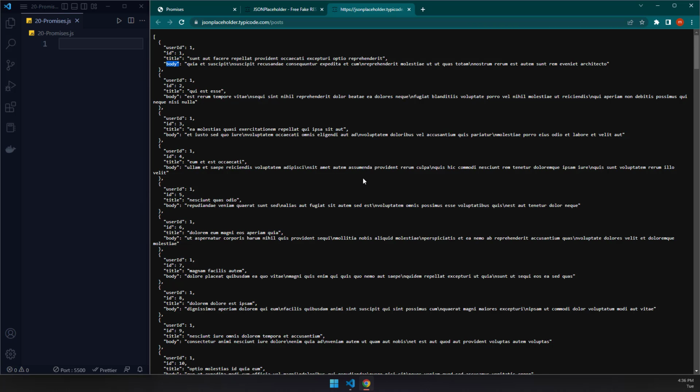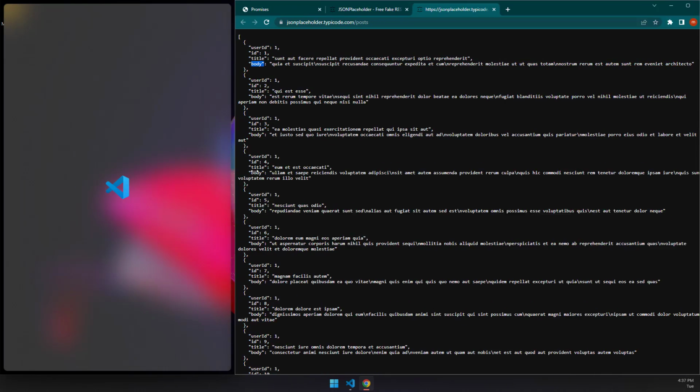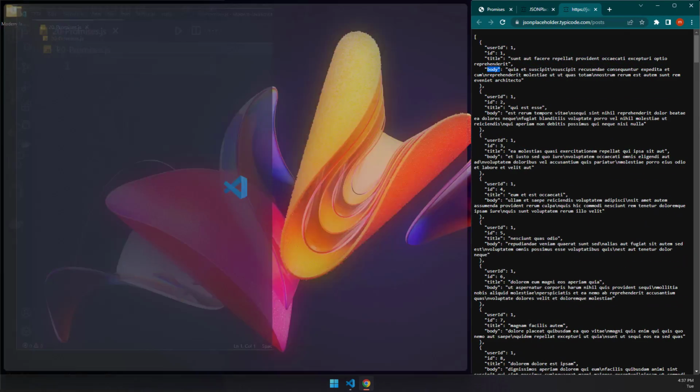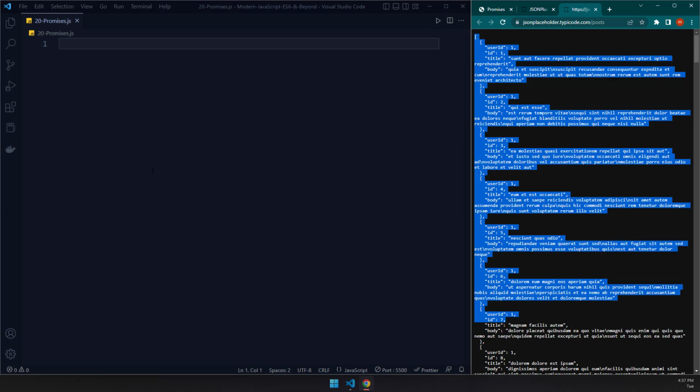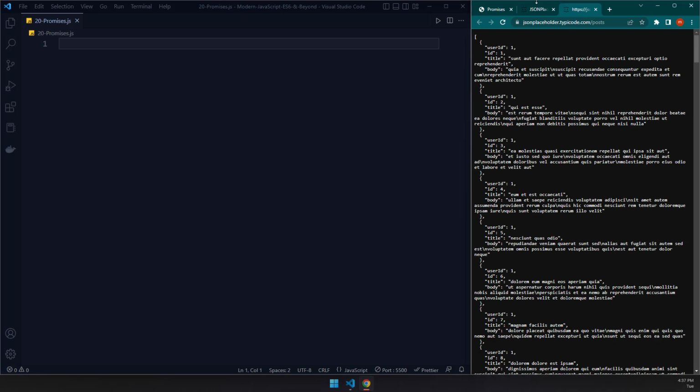Now, this is nonsensical data, but the structure of the data is something that we want. The actual data is basically dummy text, and we don't care about that. So we want to fetch all of this into our application. How can we do that?